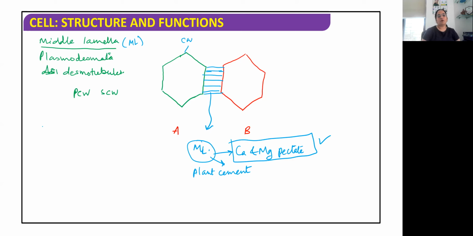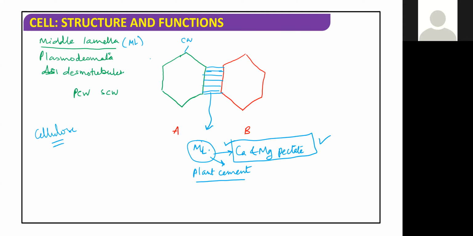The main component of the cell wall is cellulose, but along with the cellulose, hemicellulose, cutin, pectin, lignin are also present. Suberin is also present. The two cell walls are joined together by the middle lamella, and the middle lamella is called the plant cement, which is made up of calcium and magnesium pectate. Is it clear what a middle lamella is?